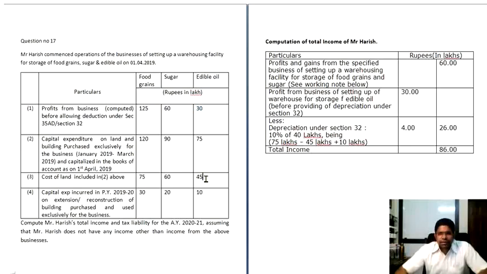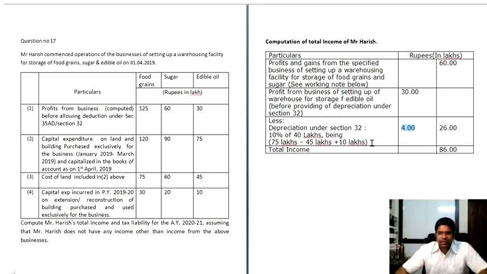How did you arrive at 30 lakhs? Because cost of land you are not permitted. So 75 lakhs minus 45 lakhs is 30 lakhs. Therefore depreciation: this is a general structure, not a residential structure, so you are entitled to depreciation at the rate of 10% and not 5%. So 10% on 40 lakhs comes to 4 lakhs.